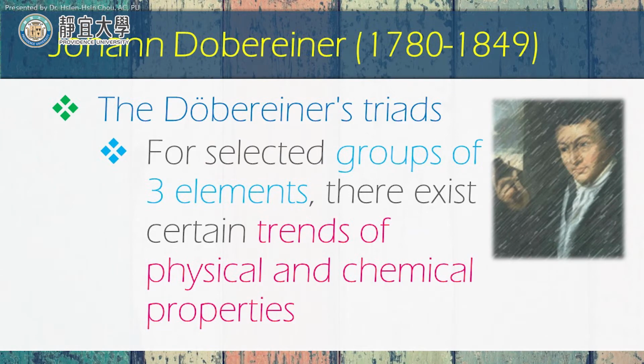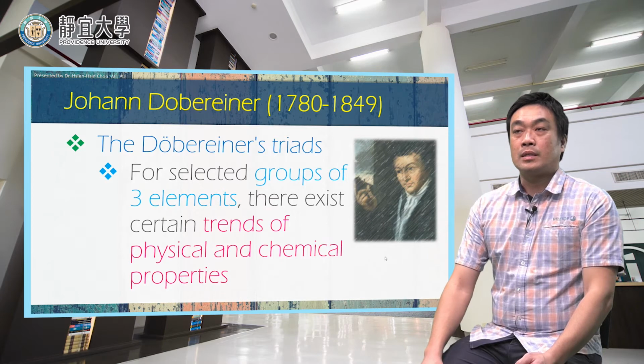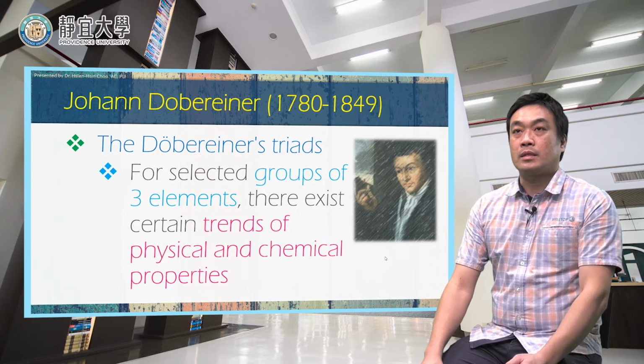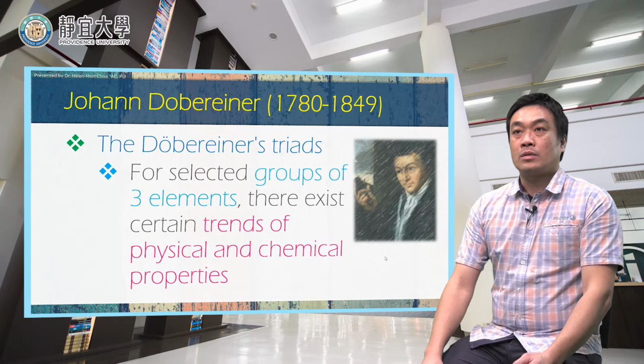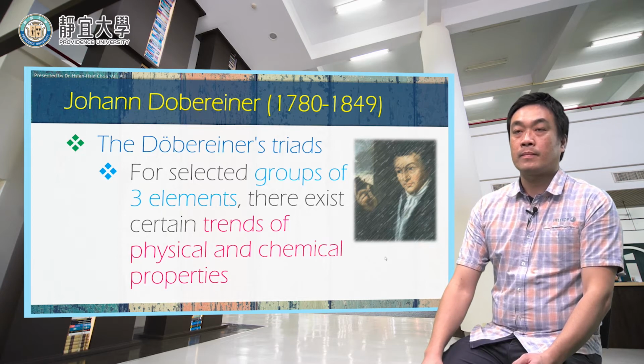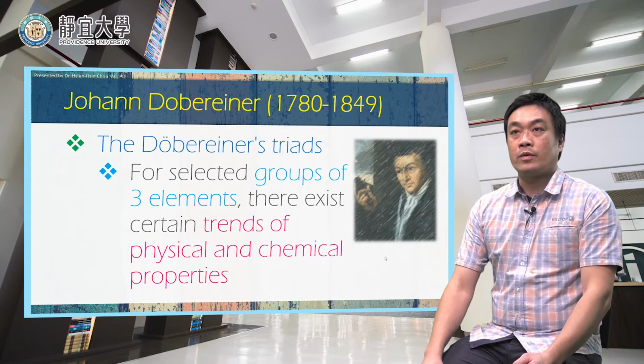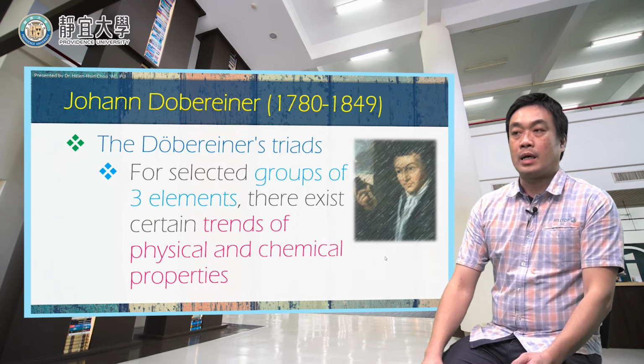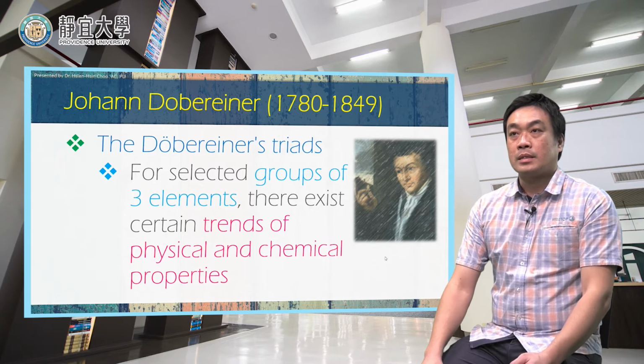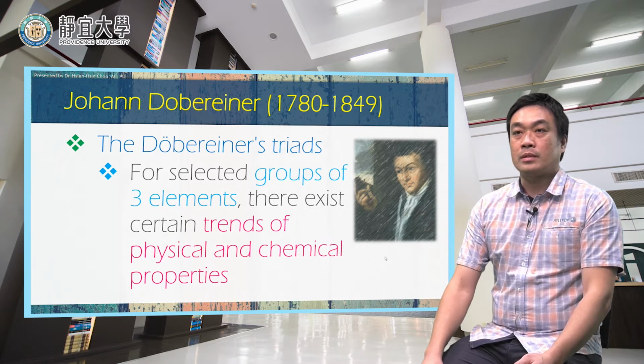After that, Johann Döbereiner found some properties about the elements, and finally those properties were regarded as the so-called Döbereiner's triads, which says that for select groups of 3 elements, there exist certain traits in physical and chemical properties.